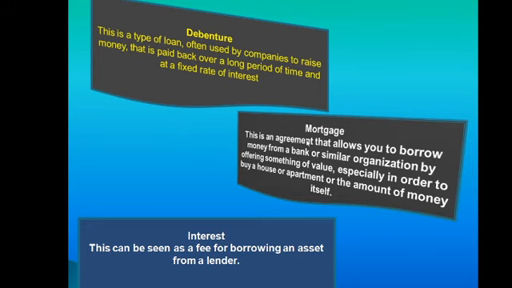Now let's talk about mortgage. Mortgage is an agreement that allows you to borrow money from a bank or similar organizations by offering something of value. It allows you to borrow money from a bank or another organization that can give you the money by offering something of value. Sometimes I always say that before you borrow money from the bank, you have to present something to them as collateral.